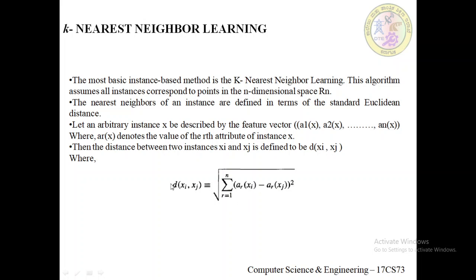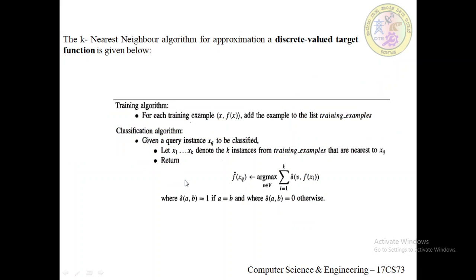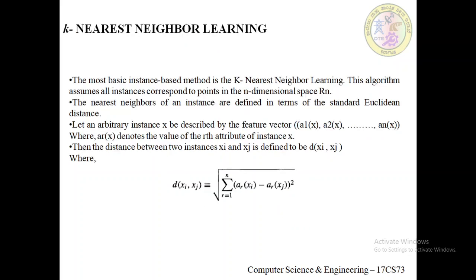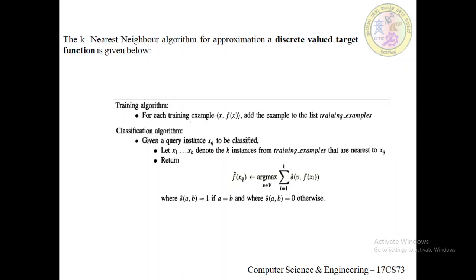In the nearest neighbor learning algorithm, the target function might be either discrete valued or real valued. First let's consider learning discrete valued target functions, of the form R^n to V, where V is a finite set.